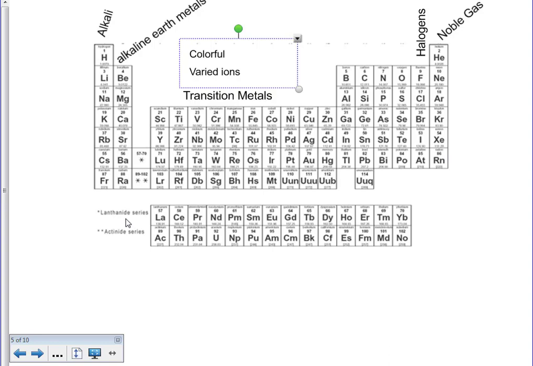Also, we have our lanthanide series and our actinide series. I like to remember this because the first box here is LA, lanthanide, actinide, for those series. Okay, and they're very unique, with the actinides being primarily synthetic elements.